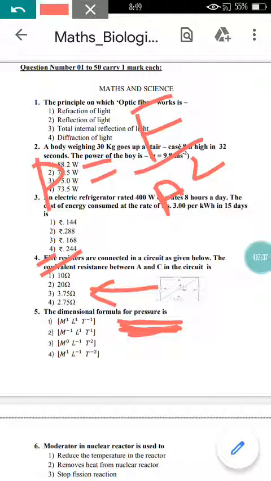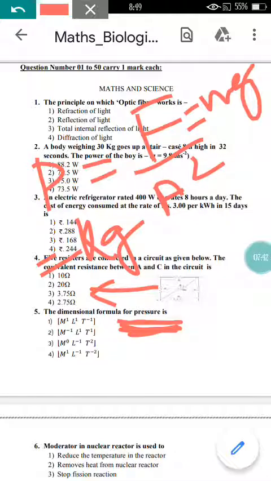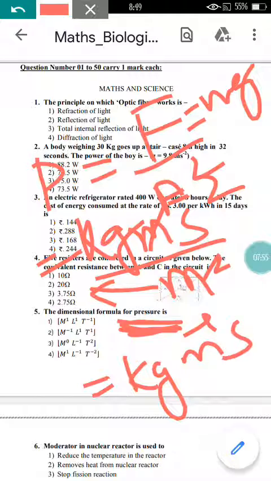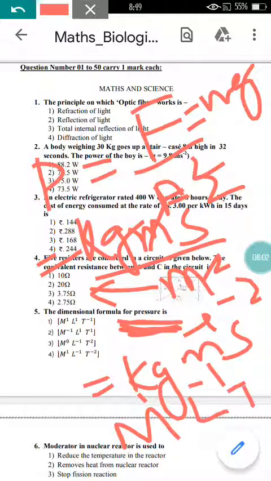As you know, F is equal to mg, so make use of the formula there: kg into meter per second square, and the area is meter square. If you take 1 meter up, you are going to get the unit as kg per meter per second square. So according to this, it is M raised to 1, L raised to minus 1, T raised to minus 2. It is option number 4.